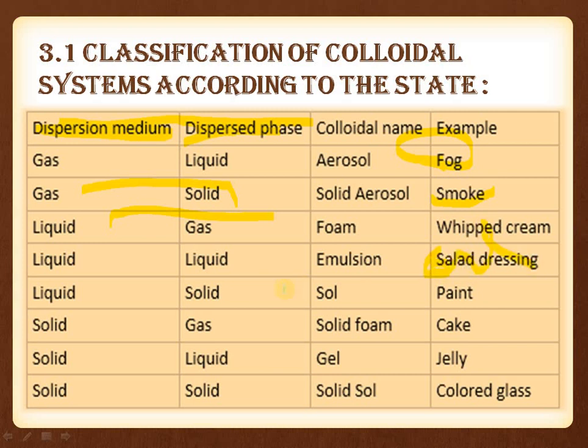Then next is solid in liquid, that is sols, that are paints. Then gas in solid is another example of a solid form, that is cake. Then liquid in solid is a gel, for which we use jelly. And then solid in solid is a solid sol, that is colored glass. So these are the types of colloidal solutions.